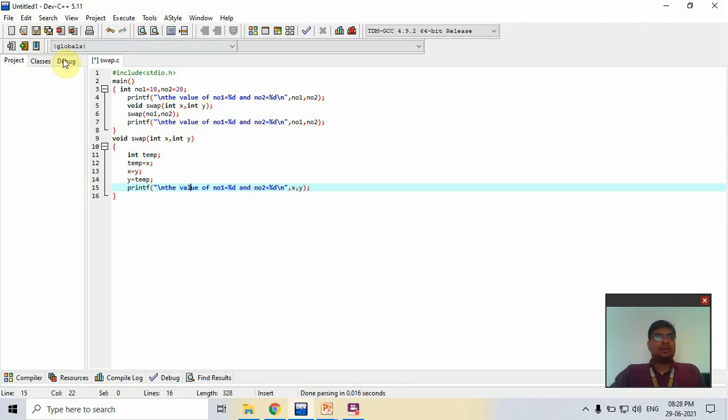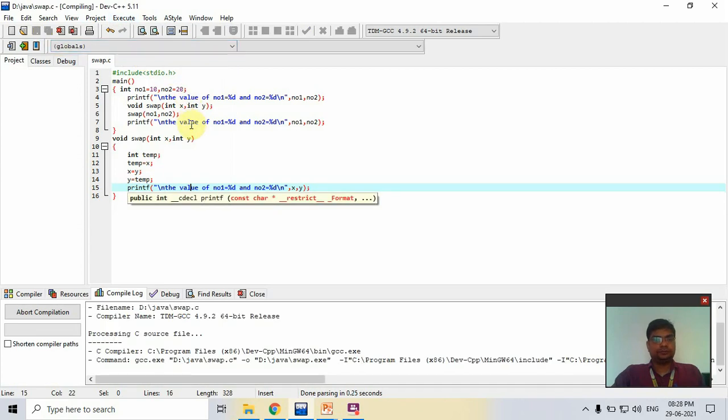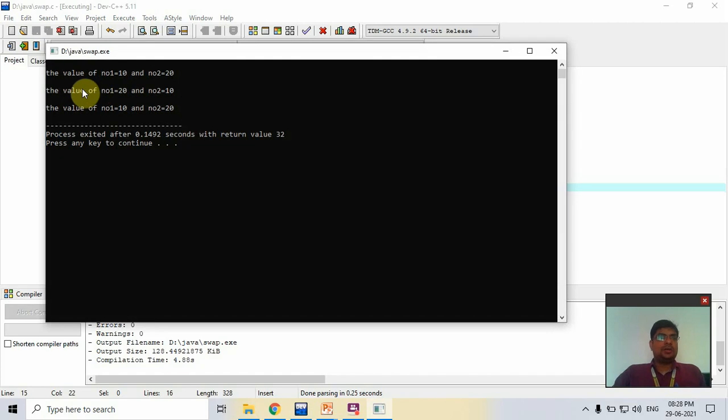So now I run this. It takes a small time. Now you check, first it is 10 and 20. After the swapping is performed, 20 and 10. Number 1 value is changed by the function. But in the original, when we check number 1 and number 2, the value is not changed. So in call by value, the original value stays the same. The changes of the function do not affect the original value.